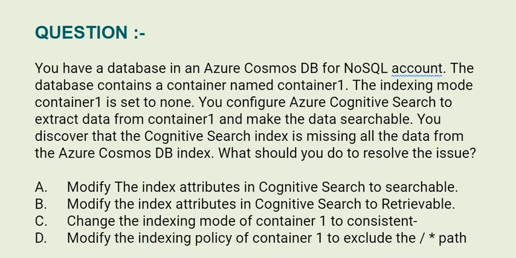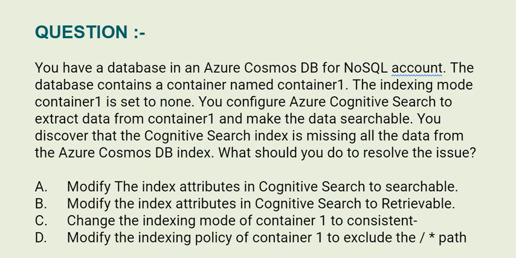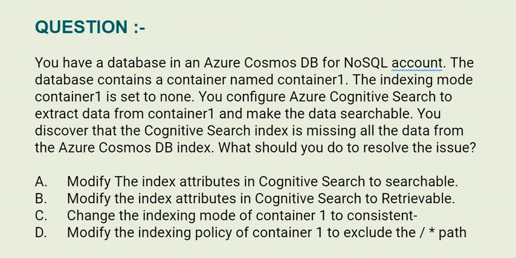Our next question is, you have a database in an Azure Cosmos DB for NoSQL account. The database contains a container named container1. The indexing mode of container1 is set to none. You configure Azure Cognitive Search to extract data from container1 and make the data searchable. You discover that the Cognitive Search index is missing all the data from the Azure Cosmos DB container. How should you resolve the issue?